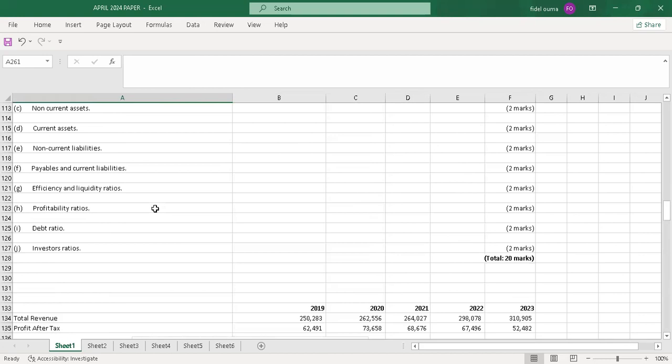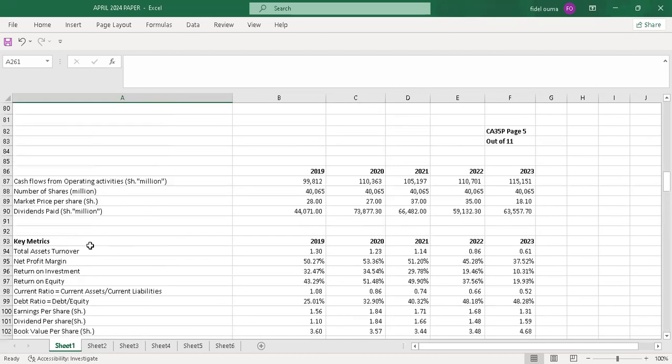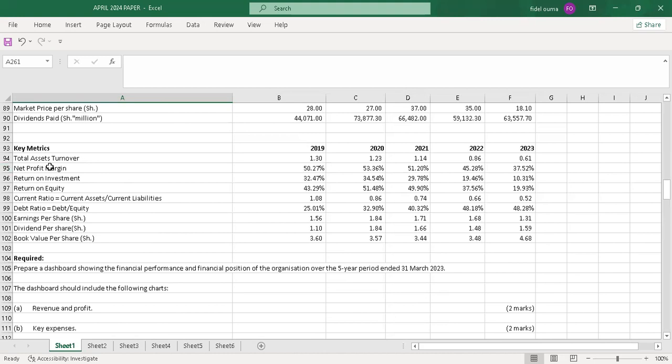So they were testing your knowledge, whether you know what is an efficiency or a liquidity ratio. They were testing your knowledge on ratio analysis. So the efficiency ratios, the examples that we always have are the inventory turnover ratio. So you check under the key metrics whether there's inventory turnover ratio. Because this is what they have given us. This is what is guiding us. Because we work with the information already provided. You don't have to calculate the ratios because the ratios are already calculated.